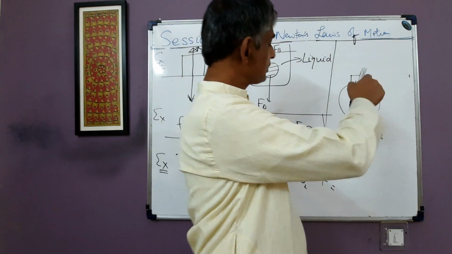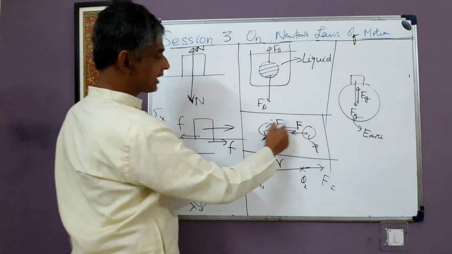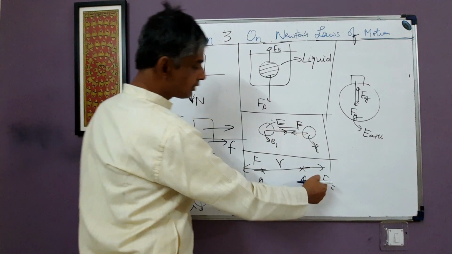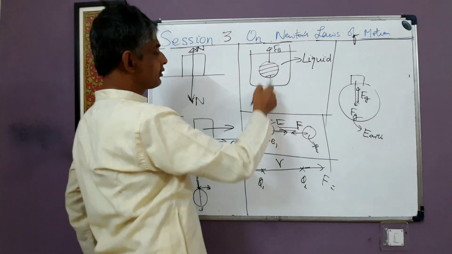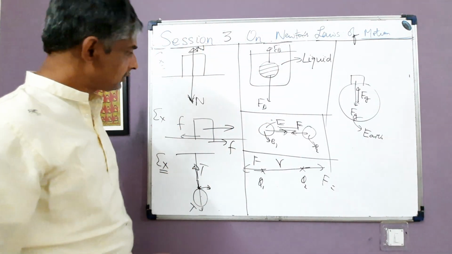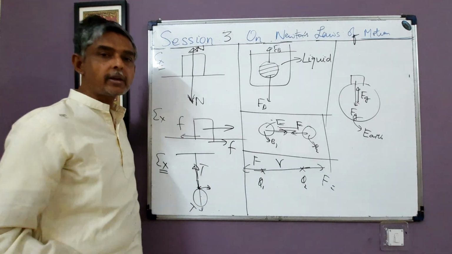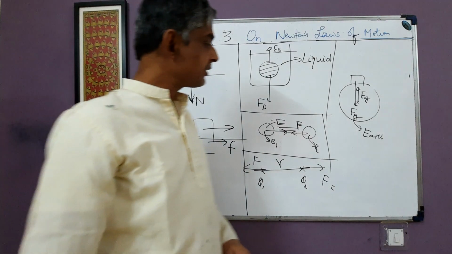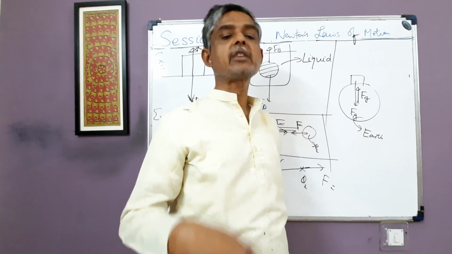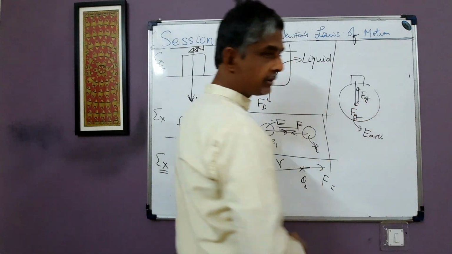These pairs of interaction forces are called action-reaction pairs. For example, these two forces are an action-reaction pair. These two forces are also an action-reaction pair, and so are these. So the pair of interaction forces between two bodies is termed an action-reaction pair.